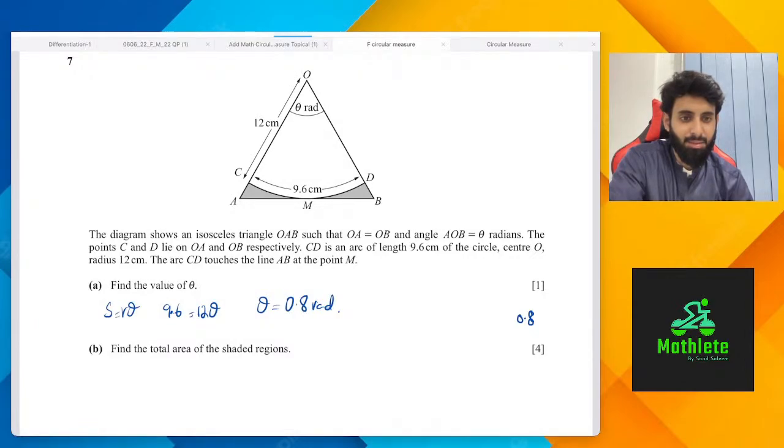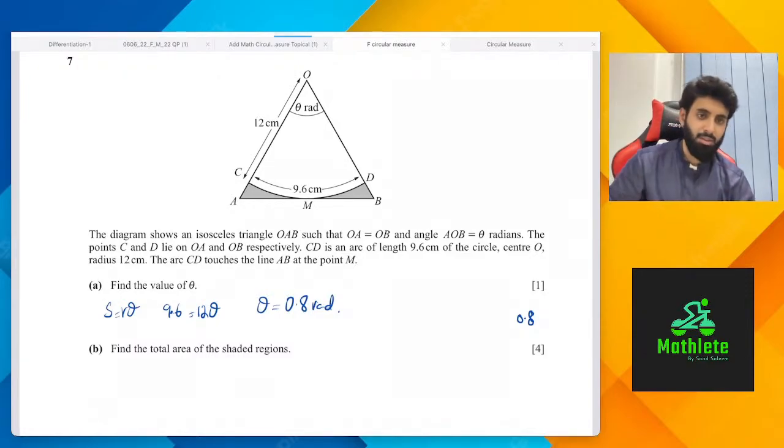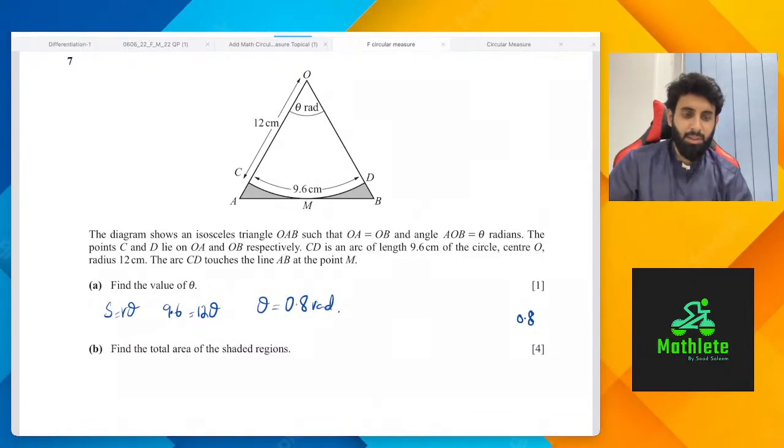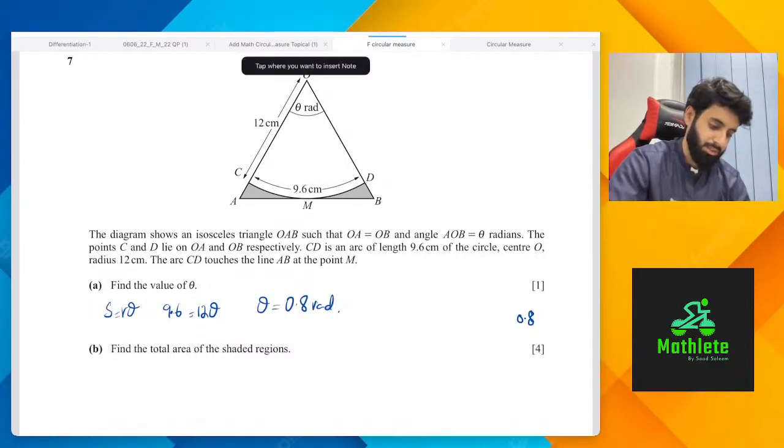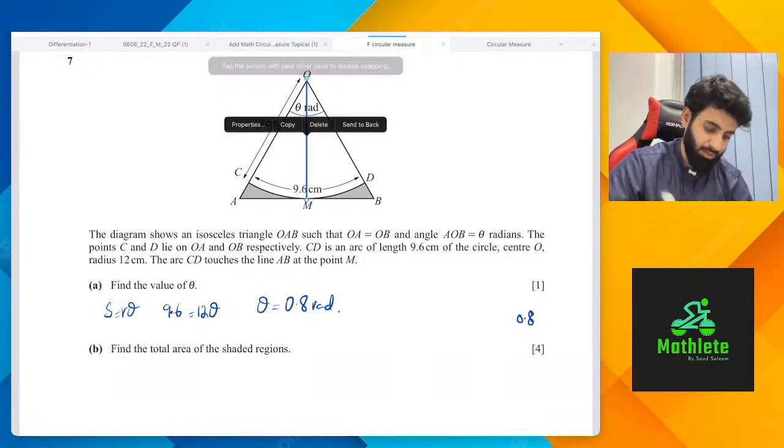We divide the triangle in half. Yeah, of course we're going to use trigonometry. We're not going to use integration. OM is equal to 12. Well, yeah, that's what I was looking for. We will draw a perpendicular from O to M.